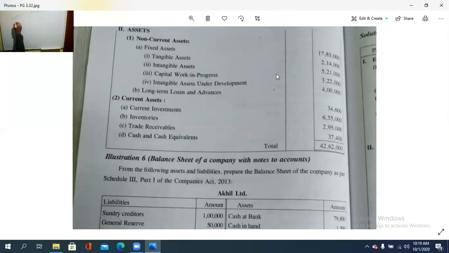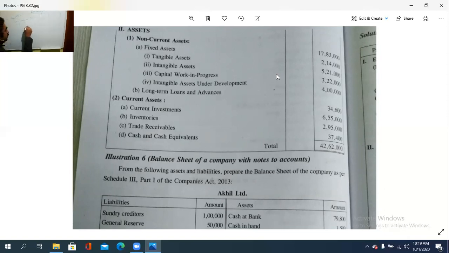Under that, non-current assets. Fixed assets, we do not say it that way, we only say non-current asset. The part inside it is the fixed assets, that is tangible, intangible, then capital work in progress, that is half-built items, then intangible assets under development. This much is said under the fixed assets.